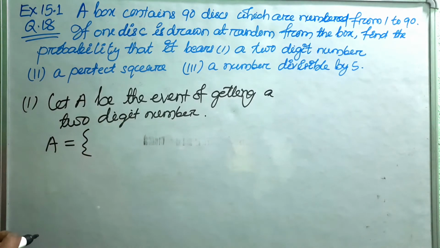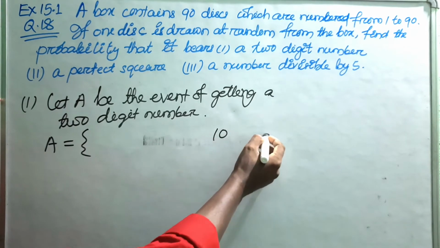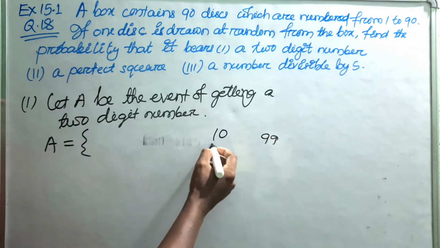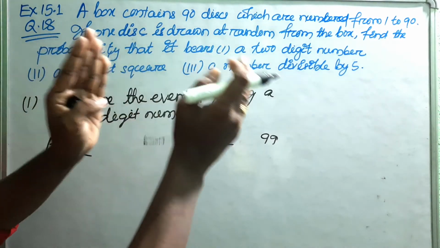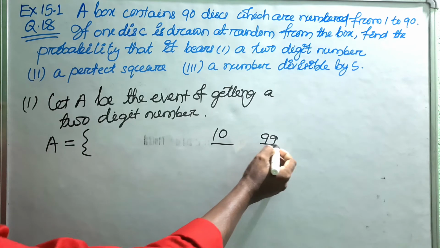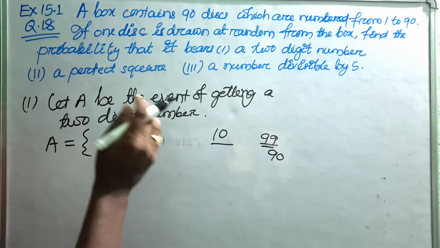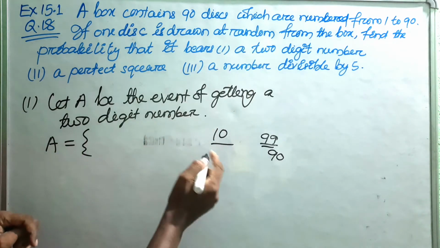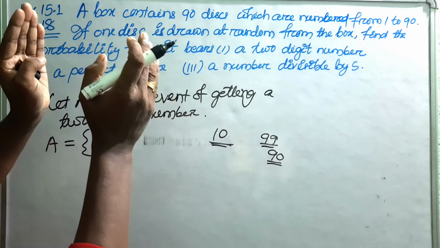You know, 2-digit numbers start from 10 and end at 99. But here, since the discs are numbered from 1 to 90, the last 2-digit number will be 90. So the 2-digit numbers start from 10 and end at 90.